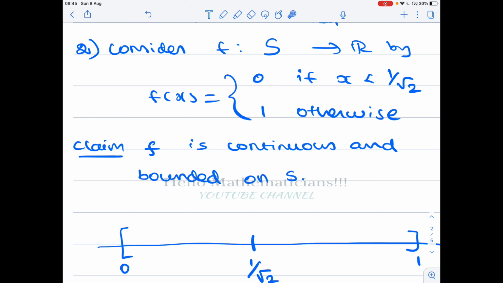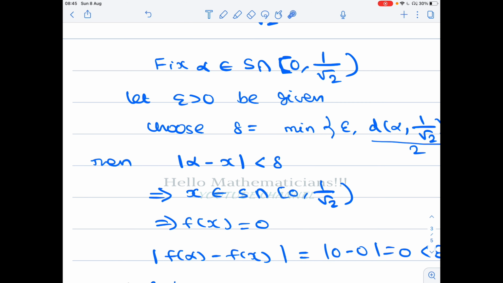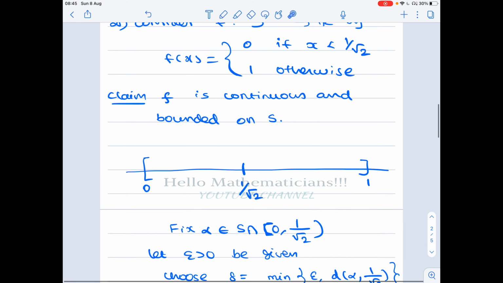So we claim that this function is continuous on s but not continuous on closed 0 comma 1. Let's see why. You take a point alpha belonging to s intersection closed 0 comma open 1 by root 2.